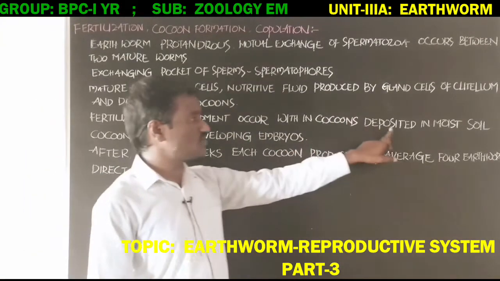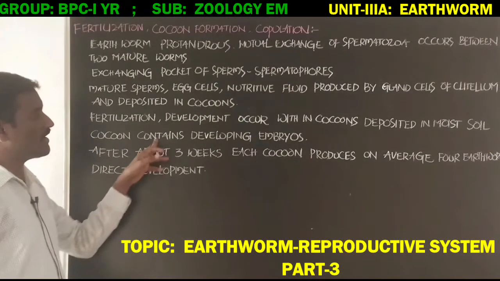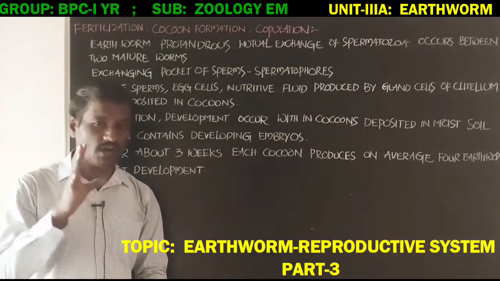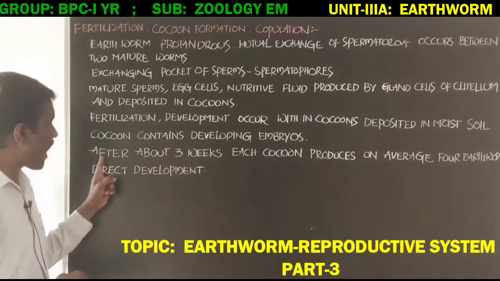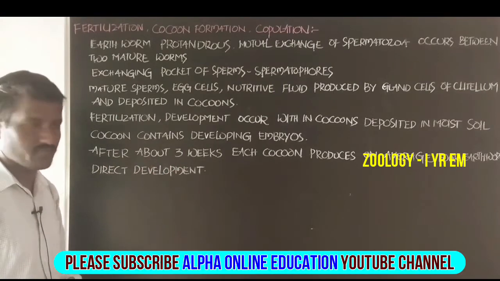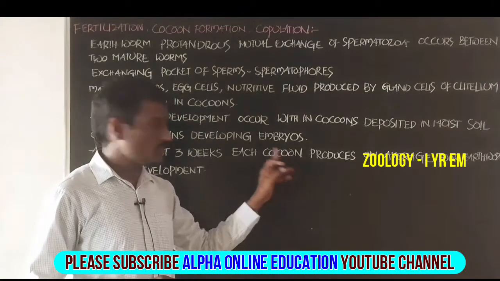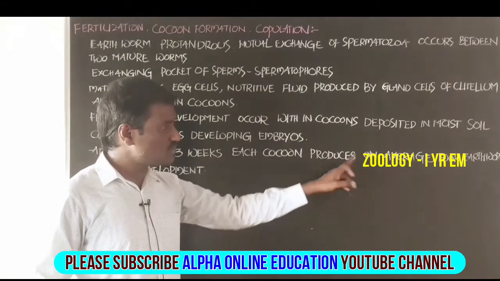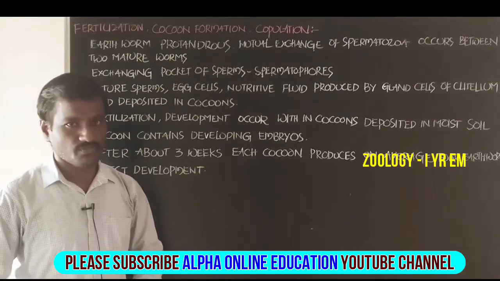Next, the cocoon contains developing embryos. After about 3 weeks, each cocoon, or egg case, produces an average of 4 earthworms. Okay, student.